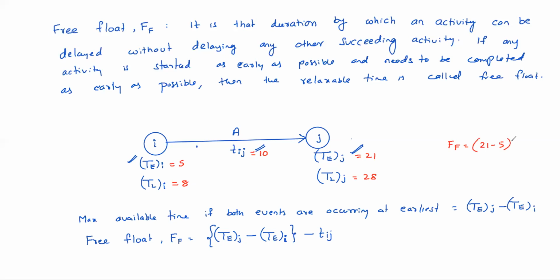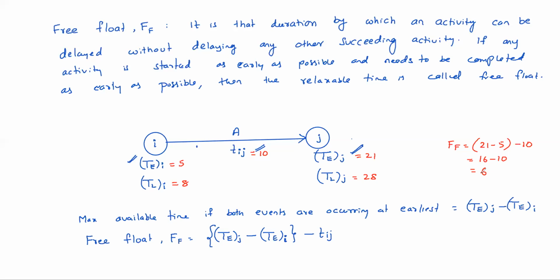Then 21 minus 5 is the available time minus 10. Duration required is 10. So 16 minus 10, 6 days is the free float.